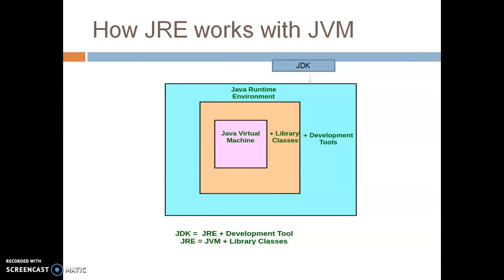So it is behaving like a client. JDK is the minimum requirement to develop a Java program. JDK is a collection of JRE plus development tools. As I said, D is for development of Java programs, and after development, it runs the program. But JRE only runs the program, behaving like a client. There is no need of development tools. So JDK is JRE plus development tools, meaning we develop the program and then execute it.